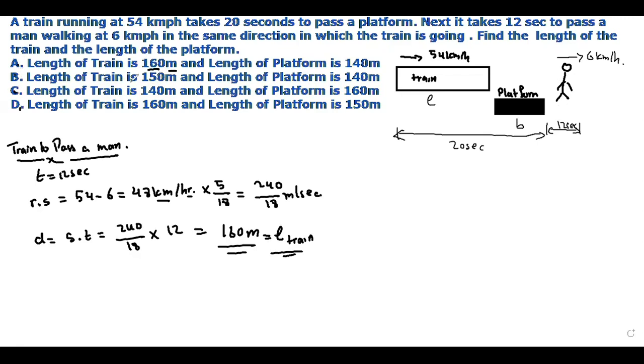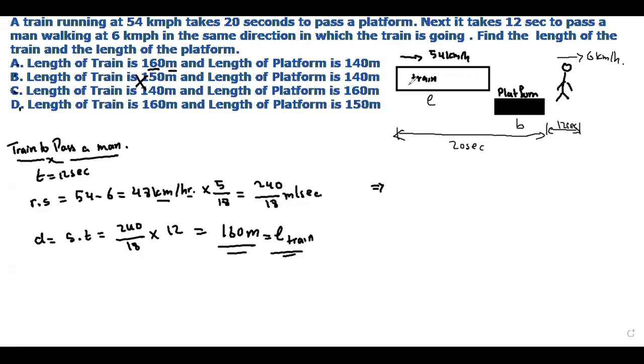The length of the train is given as 160, so you can just cross check this. Now, to find the length of the platform, we know that